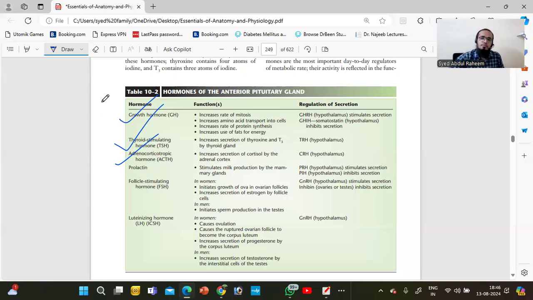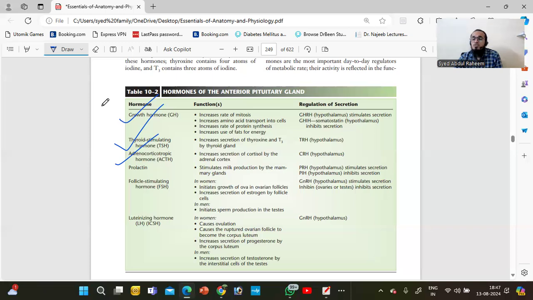thyroid stimulating hormone. Thyroid stimulating hormone is a hormone which will work on the thyroid, not on the body. It is released by the anterior pituitary gland with the order of the hypothalamus. The hypothalamus has a connection with the pituitary gland. The pituitary gland is connected with other glands. So the principal is the hypothalamus, the headmaster is the pituitary gland. The master gland is the pituitary gland.